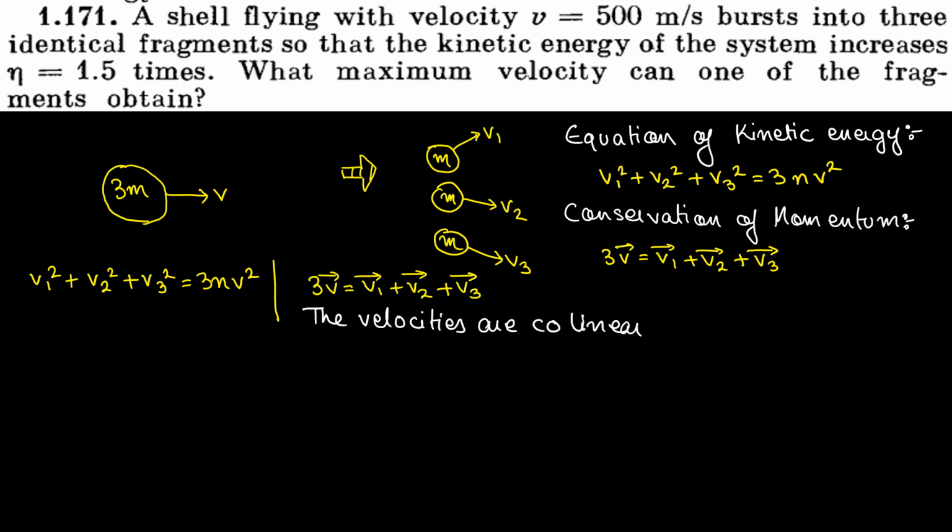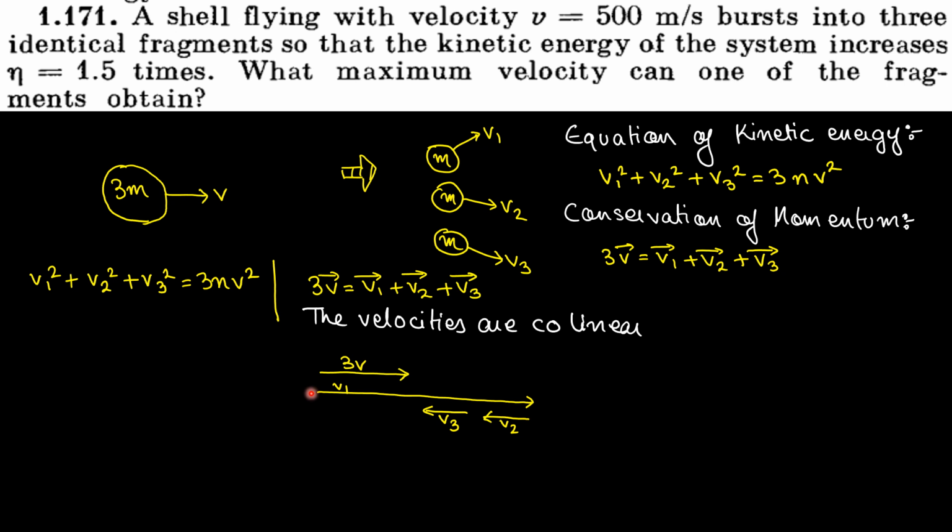Now see, I have to maximize the value of v1 such that v1 plus v2 plus v3 is equal to 3v. So the resultant is fixed. This is 3v, and now I have to obtain the maximum value of v1. v1 can itself be 3v, with v2 and v3 being 0. v1 can also be more than 3v, where v2 and v3 are in the opposite direction.